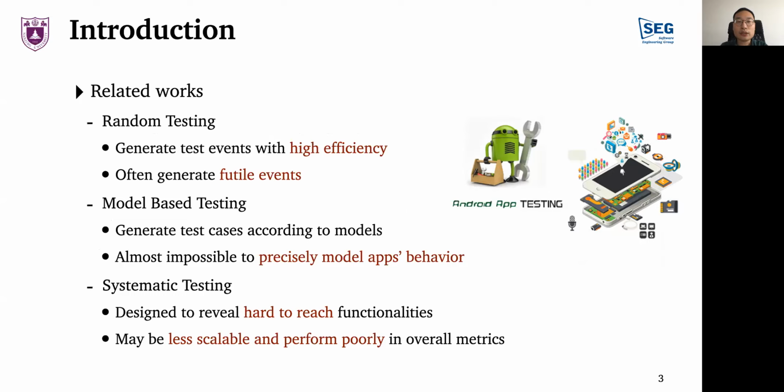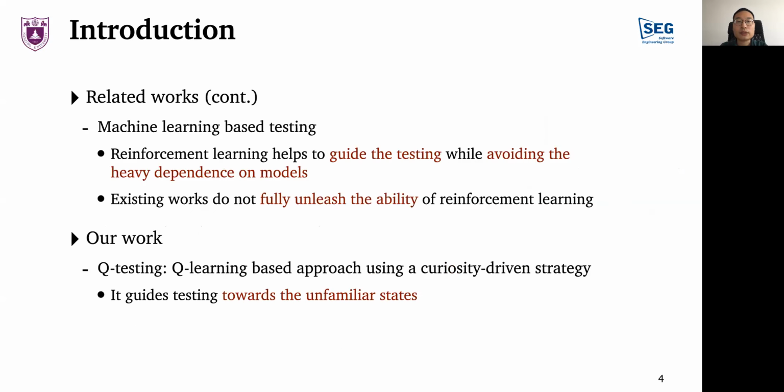Random testing generates test events with high efficiency, but it often generates futile events. Model-based testing generates test cases according to models. We know that it is almost impossible to precisely model the app behavior, which could be a problem. Systematic testing is designed to reveal hard-to-reach functionalities, but it may be less scalable and performs poorly in overall metrics. Machine learning-based testing can benefit the Android testing.